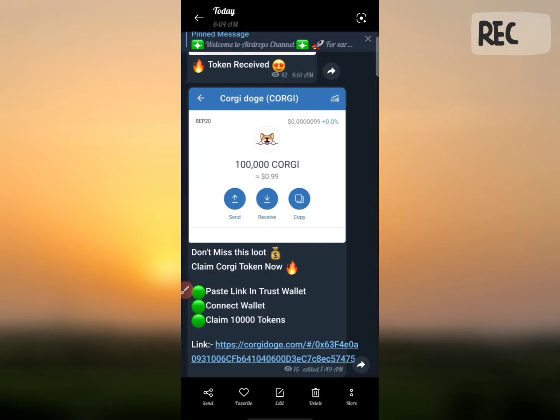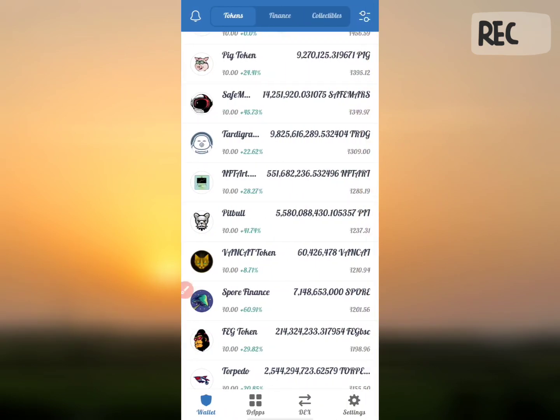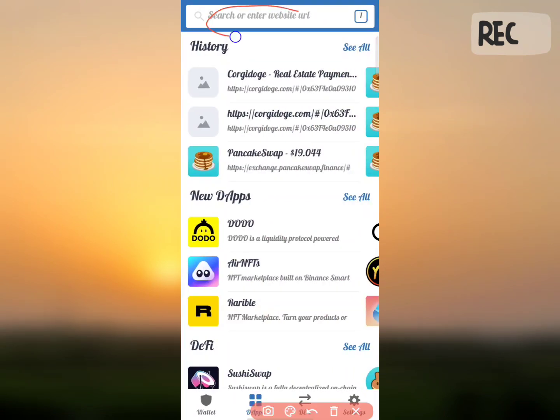So guys, as you can see, this is the link I have given in my Telegram channel. Once you copy this link, go to your Trust wallet. So this is the Trust wallet. Then click on the dApps option here. Once you come here, there is an option called search or enter website URL.